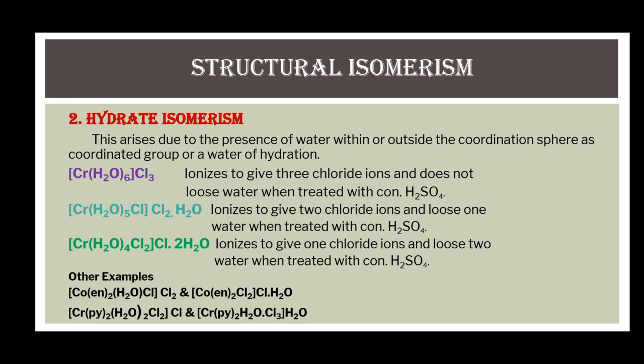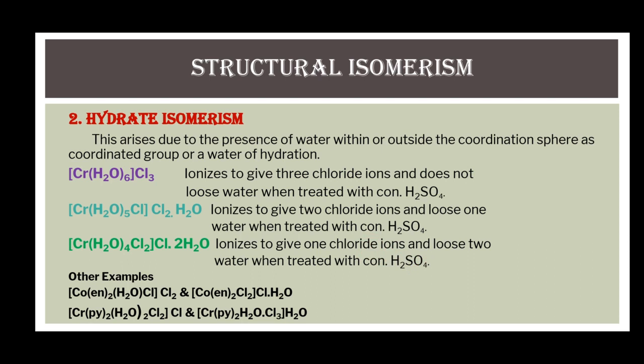The first example is of complexes of cobalt, in which in the first complex one water molecule is present inside the coordination sphere, whereas in the second complex of the first pair, the water molecule is present outside the coordination sphere.